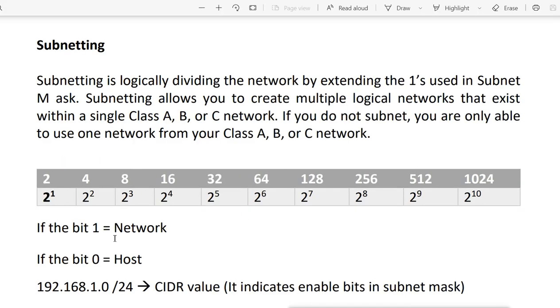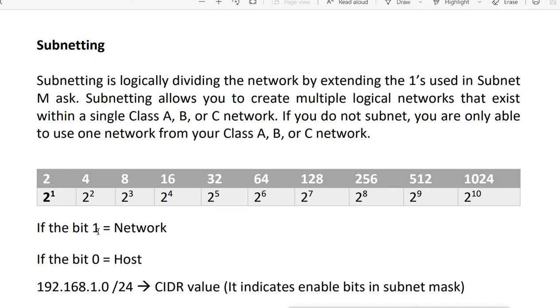Now what does that mean? If a bit is on in the subnet mask, it will be considered as a network. And if the bit is off, 0, it will be considered as a host. So when you get the 0, it is the host, and when you get the 1, it is the network. So this is what the subnet mask is. When you get a bit on, it is a network, and when you get a bit off, it is the host.